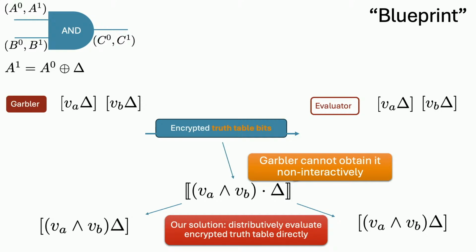So we are going to have a protocol that distributively evaluates the truth table bit, and in the end, they are going to get the secret shares of the value times delta. Okay, so everything is still in shares. So that's the blueprint. But this is too vague, so I'm going to start with some technical details.